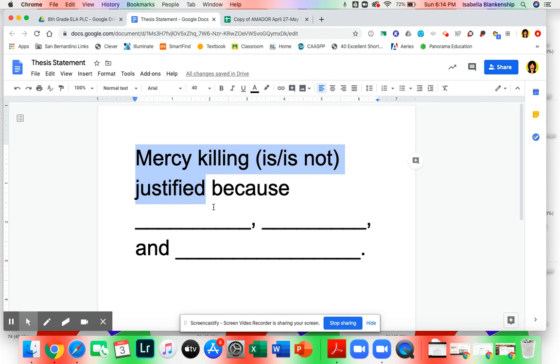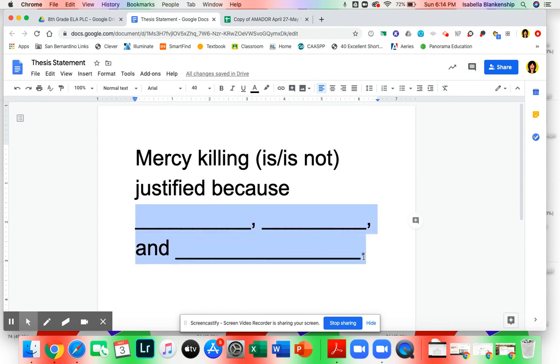Mercy killing is or is not justified because, and then you should have 3 different reasons. If your reasons all sound the same, that doesn't make sense. If your reasons are all 5 lines long, then you're writing me a paragraph instead of a thesis statement. Make sure your thesis statement has 3 different reasons to support your claim that we're going to turn into body paragraphs.